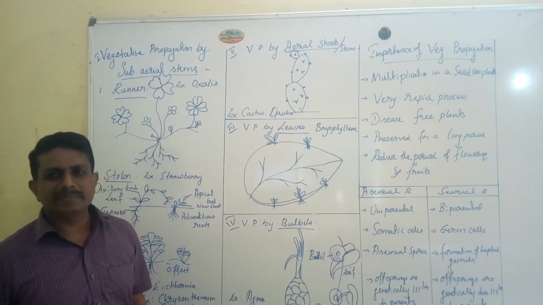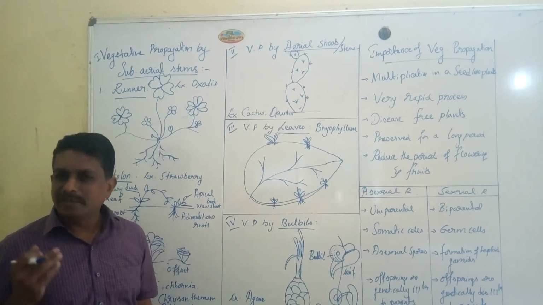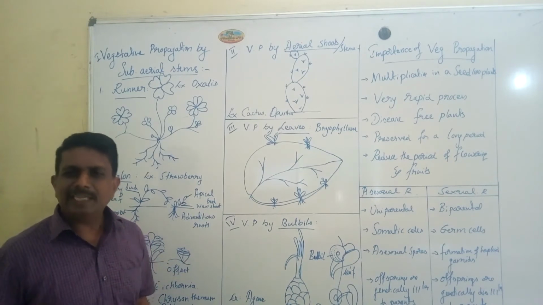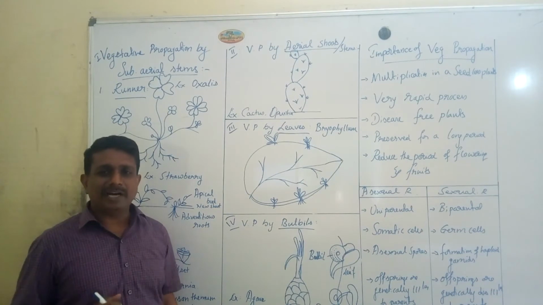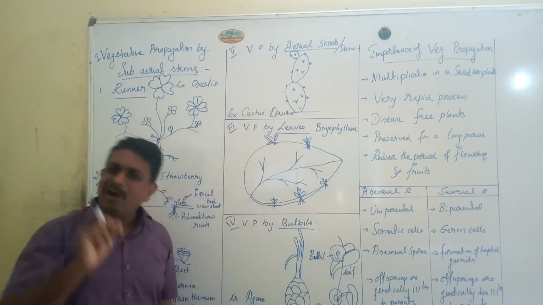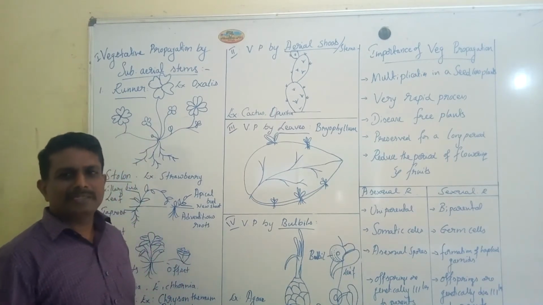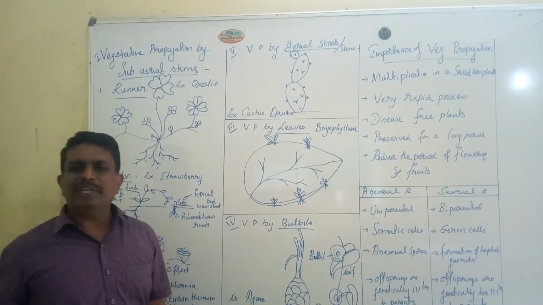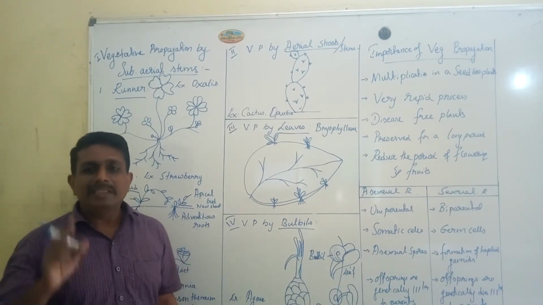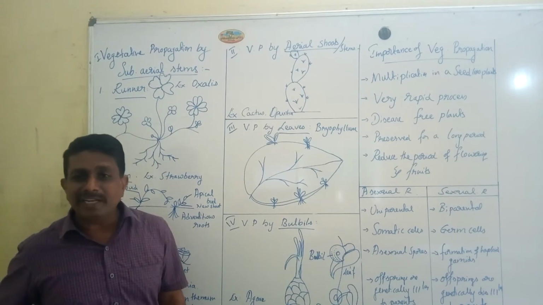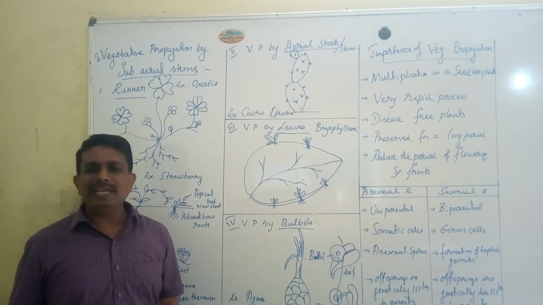The second type of vegetative propagation in the stems is vegetative propagation by aerial shoots or stems. Naturally, you can find the presence of vegetative propagation in the aerial shoots in case of cactus and in case of Opuntia. Both cactus and Opuntia are xerophytic plants. In some xerophytic plants like cactus and Opuntia, the buds are modified into aerial shoot called phylloclade.